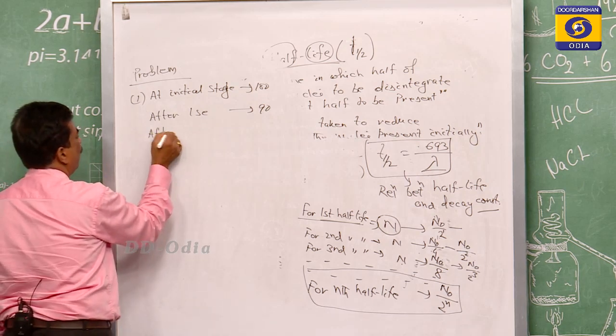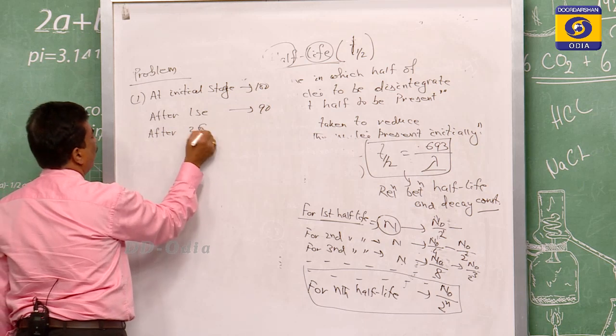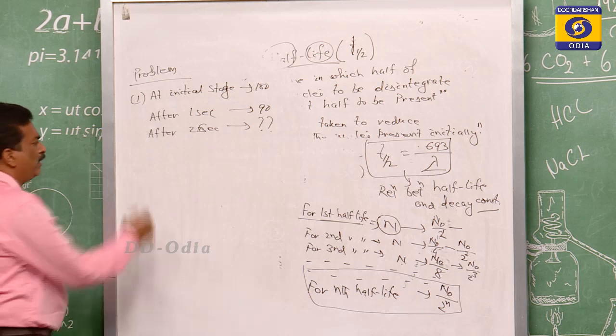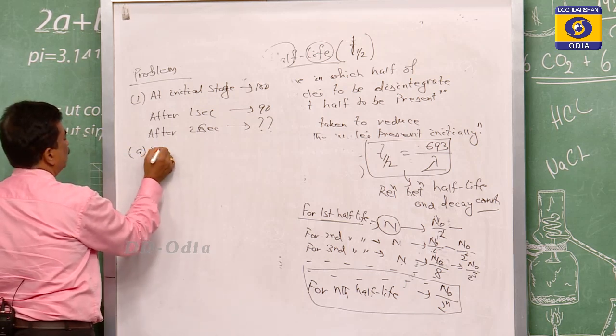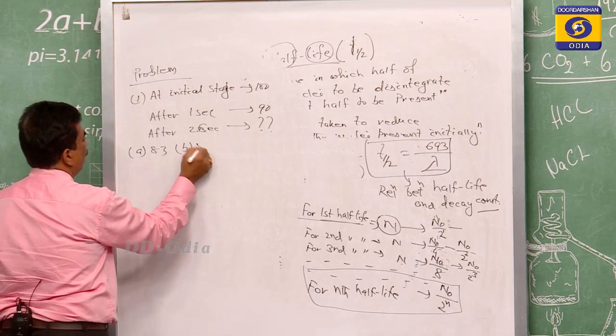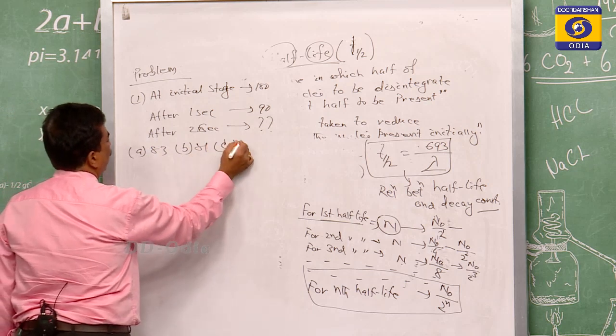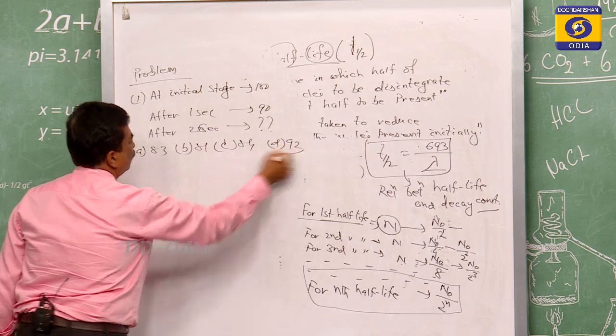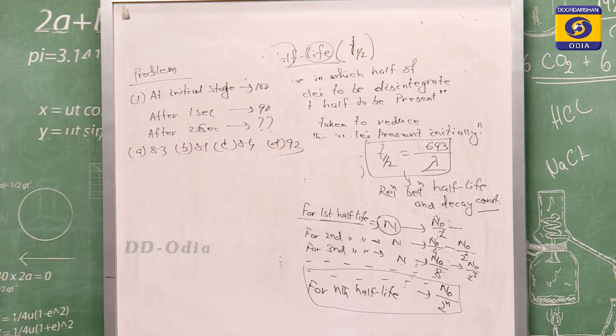After 2 seconds, what will it be? The answer options, suppose: A 83, B 81, C 84, and D is 92. Suppose these are the 4 answers I have given.